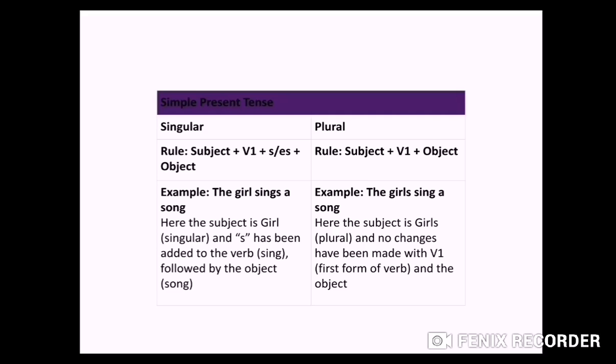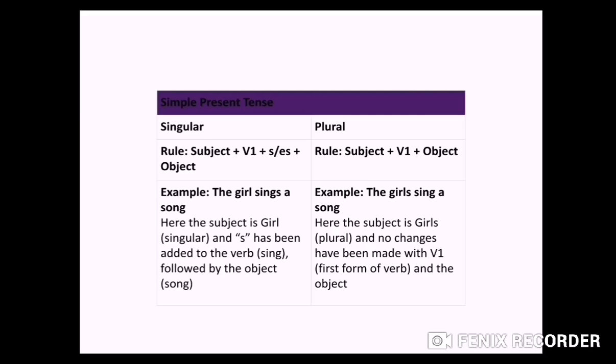First of all, you have to keep this in mind that in present tense, we always use the first form of verb, and we use s and es with the first form of verb when the subject is singular. When we talk about singular, we always use V1, the first form of verb, plus s or es, and then your object. So after the subject you will write your first form of verb, then s or es will be added to that.